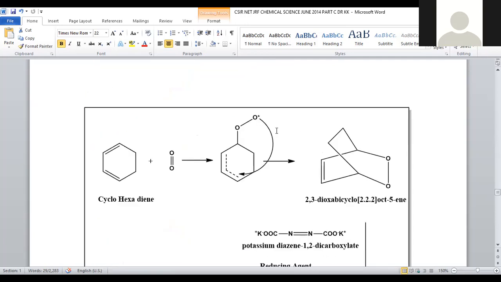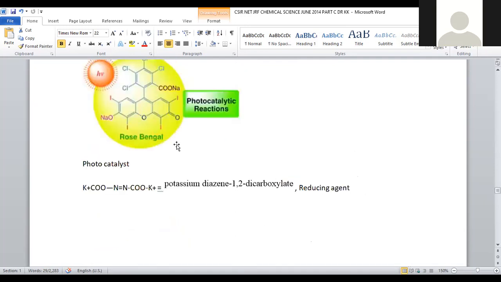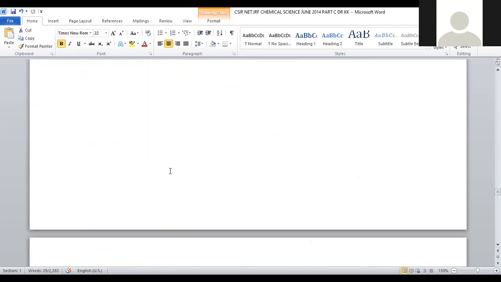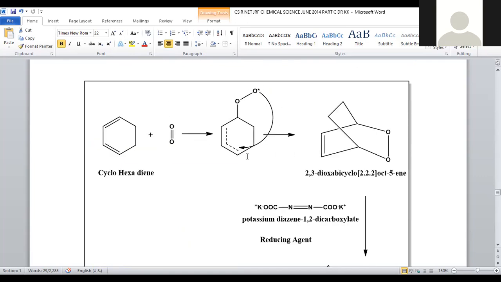Let us go with the starting material called cyclohexadiene. It should be added with molecular oxygen in the presence of the catalyst called rose bengal. And after the addition, what happens here? First, it will be added through one intermediate. Being a concerted mechanism, we can apply a certain mechanism for the formation of the final product. How could it be here? When oxygen binds to one of the carbon atoms, the remaining 3 carbons experience partial double bond character. So here electrons are delocalized among these three carbon atoms, which is indicated with the dotted line. This is a resonance structure.